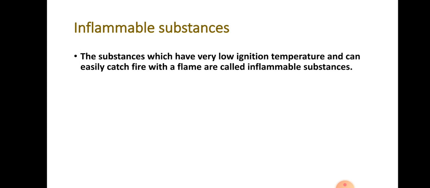At very little heat they will catch fire with a flame. On some petrol or diesel tank trucks they have written inflammable substance inside. It is highly inflammable, so we have to keep a distance from these vehicles. That is why they write highly inflammable.